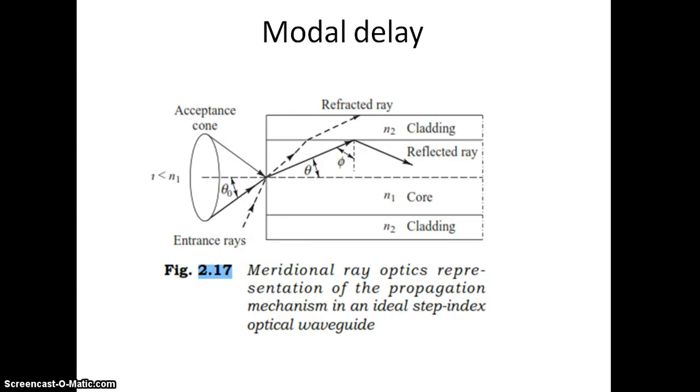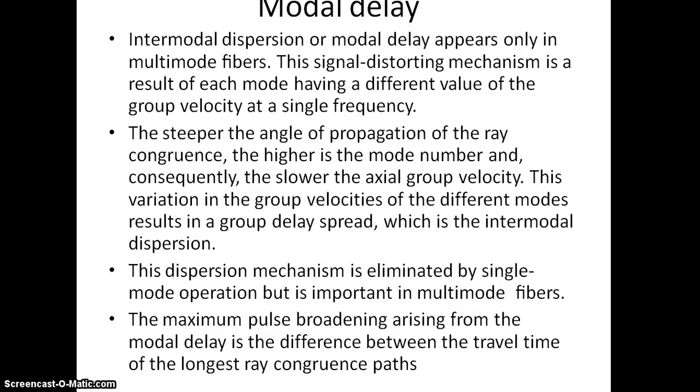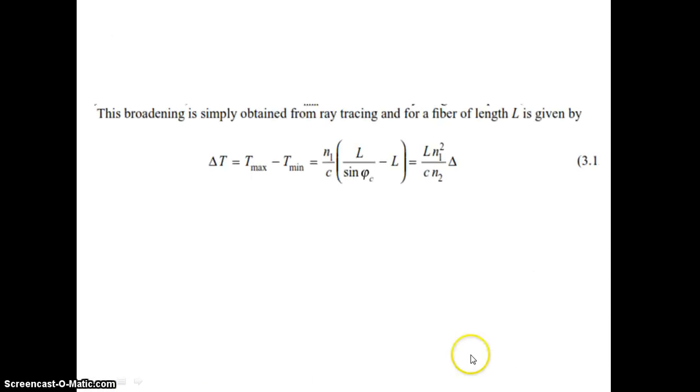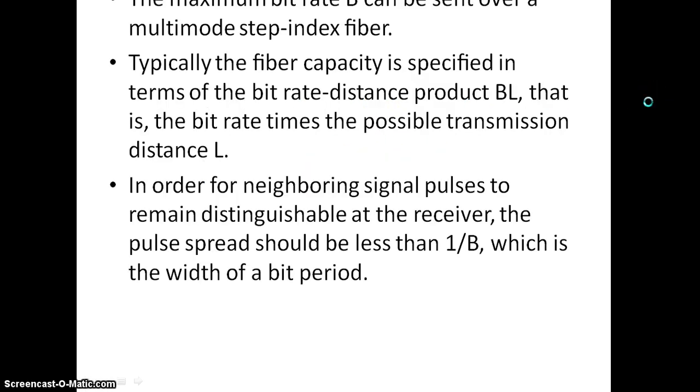This diagram shows the modal delay, a meridional ray optics representation of the propagation mechanism in an ideal step index optical fiber. Modal delay appears only in multimode fibers. This signal distorting mechanism is a result of each mode having a different value of the group velocity at a single frequency. The maximum pulse broadening arising from the modal delay is the difference between the travel times of the longest and shortest ray paths. This is simply obtained from ray tracing, and for a fiber length L it is given by T max minus T min equals n1 L over c times (1 over sin phi c minus 1). This is the expression for pulse broadening.